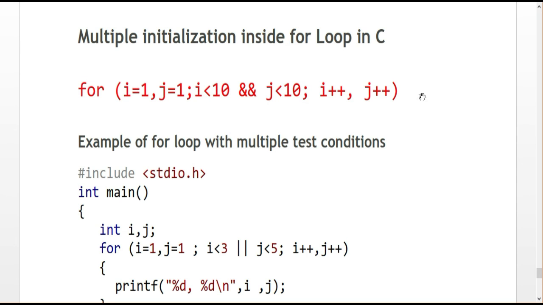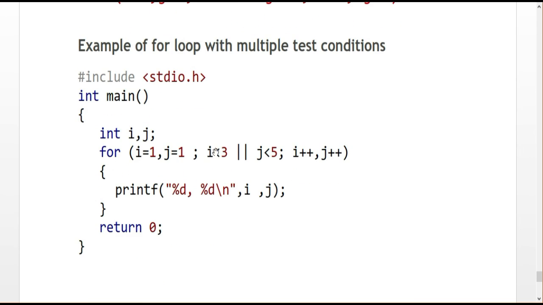So the multiple test condition is here. Here I declare an example of multiple test conditions: int i, j; for i equal to 1, j equal to 1, i less than 3 or j less than 5. I am using the or operator, which means if either one condition is true, this statement will execute. If this condition is true, this statement is executed. So this is a multiple declaration of the test condition in the for loop.